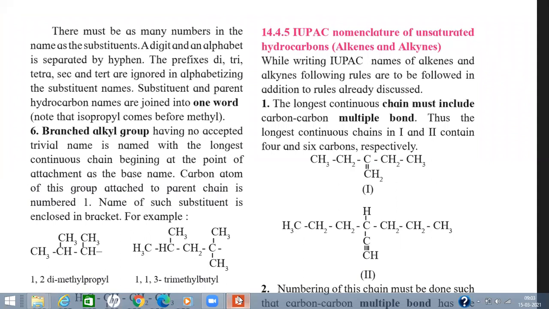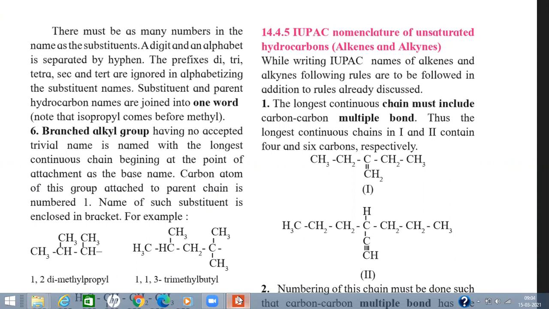Hello, good morning, students. In the last lecture, we studied the nomenclature of saturated hydrocarbons, that is, alkanes.